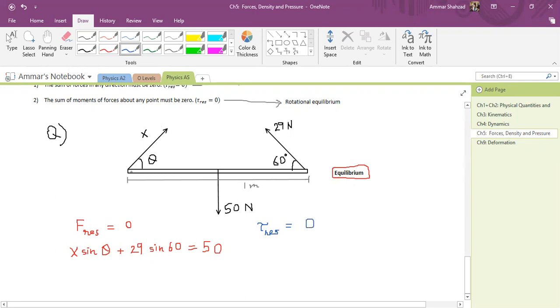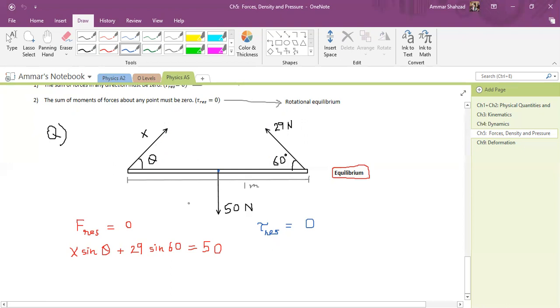I cannot choose this point as the pivot because I want to find x, and if I choose this point, then x will disappear in the moment. So I will choose either this point or this point as my pivot. Let's say I choose the center point. In that case, this downward force will be ignored because it is acting on the pivot, so it will not produce any turning effect. The only turning effect will be produced by this force and this force. So let's first consider this x.